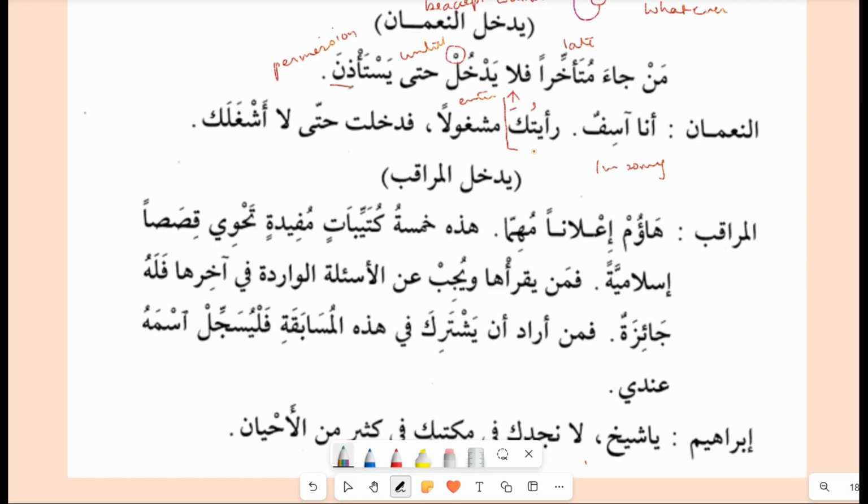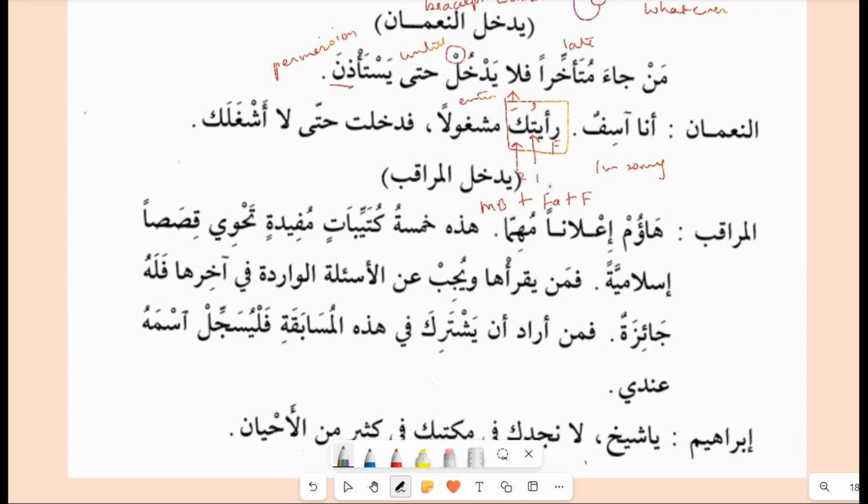رأيتك. Now let's first see the structure here. رأيتك means this is the fail, and this is the damir tu and kaf damir. So this is the first damir and this is the second damir. So whenever you see two damirs joined with a fail, apply the jumla failure formula, that is the fail plus maf'ul bihi.